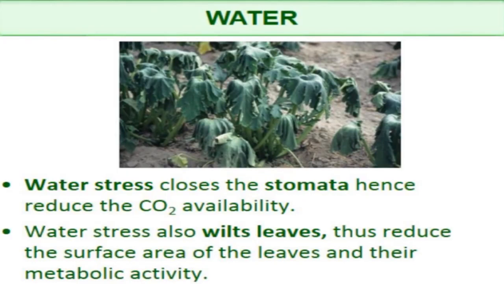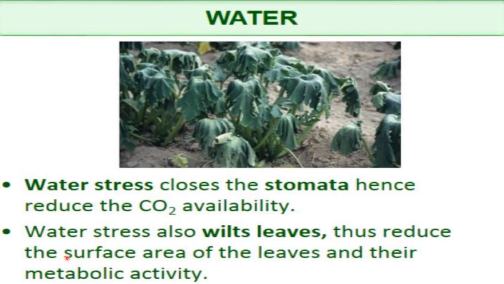Here you can see these sunken leaves in this plant, and stomata get closed due to scarcity of water. And you know, stomata are the pores for the exchange of gases. So due to closing of the stomata, there will be no exchange of oxygen and carbon dioxide, right? So CO2 availability will be reduced, and obviously it will affect the rate